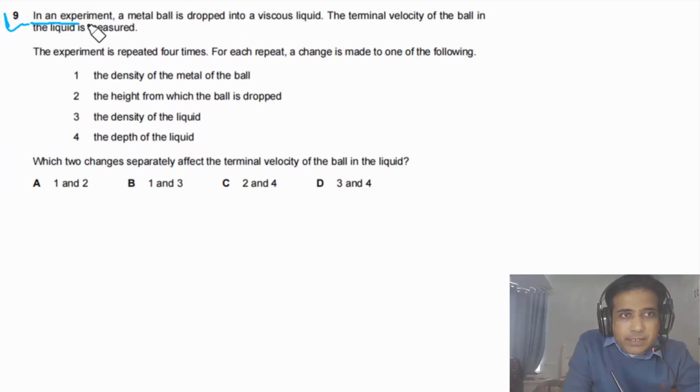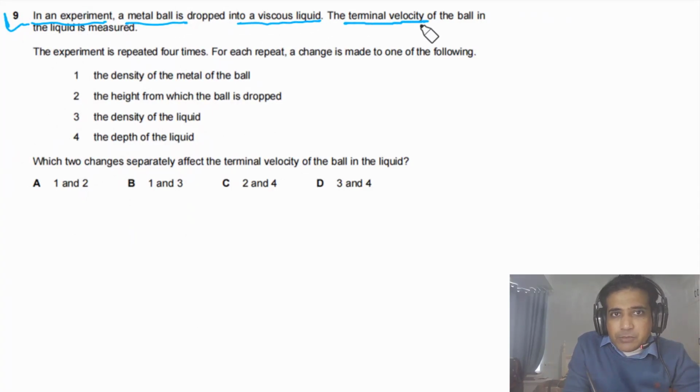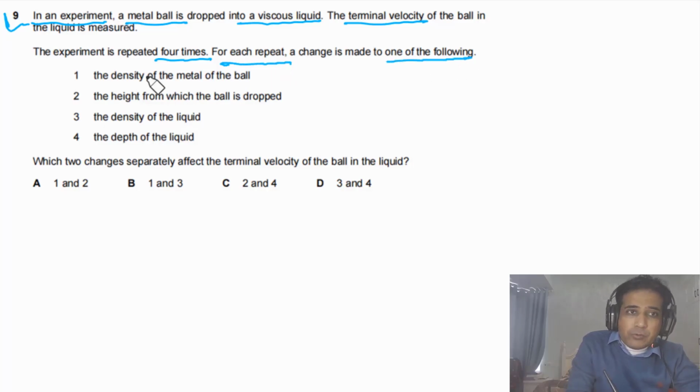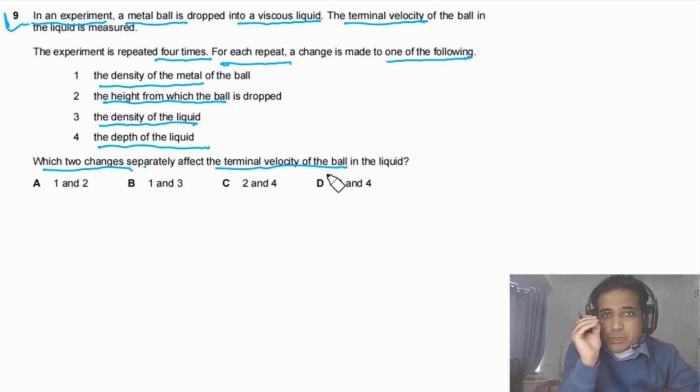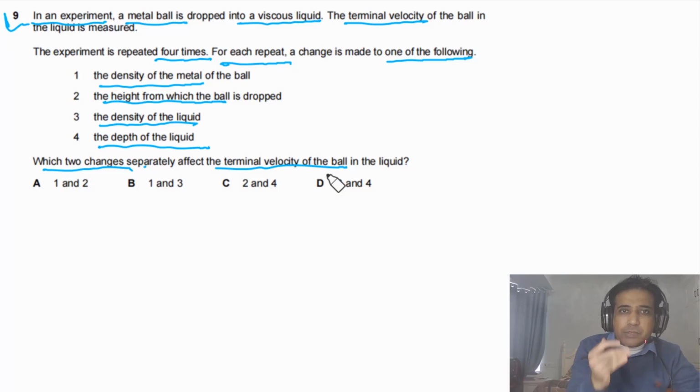Question 9 says, in an experiment, a metal ball is dropped into a viscous liquid. The terminal velocity of the ball in the liquid is measured. The experiment is repeated 4 times. For each repeat, a change is made to one of the following: the density of the metal of the ball, the height from which the ball is dropped, the density of the liquid, the depth of the liquid. Which two changes separately affect the terminal velocity of the ball in the liquid? This question is a little bit tricky, so let's try to answer this one step by step.